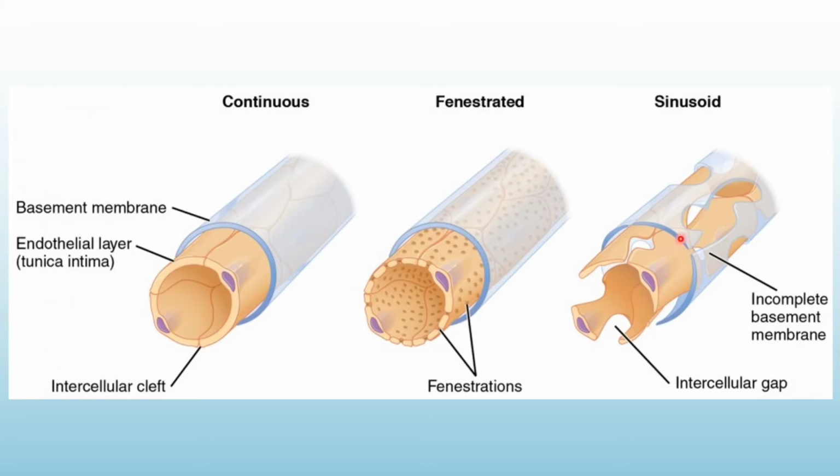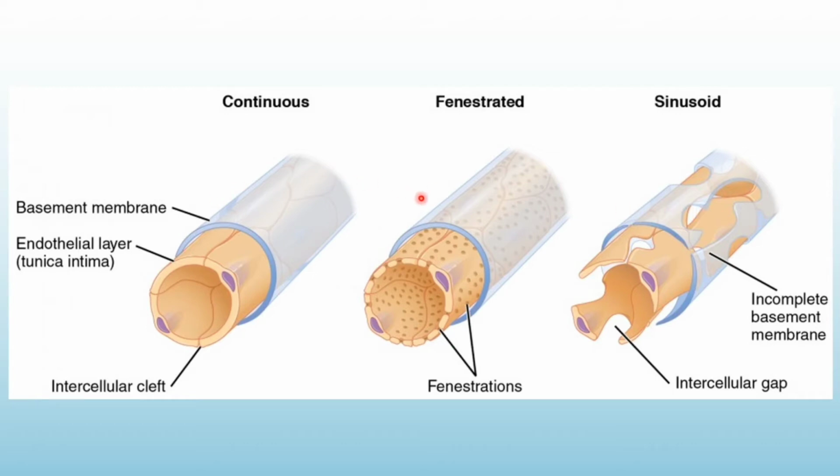The sinusoids are actually discontinuous capillaries. If you see, this is an epithelial cell, and here there is a discontinuity between them. Also in the basement membrane we can find some discontinuity. So an incomplete basement membrane. This is the sinusoidal type of capillaries.